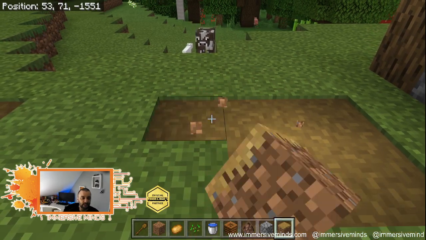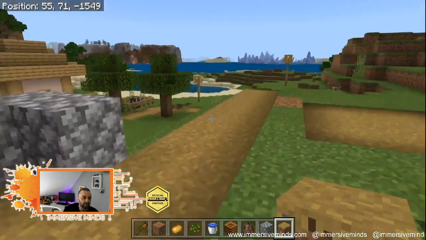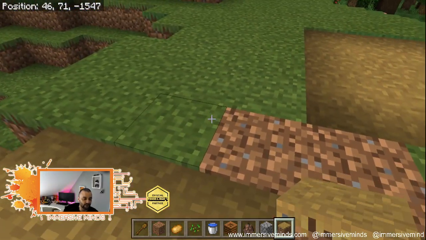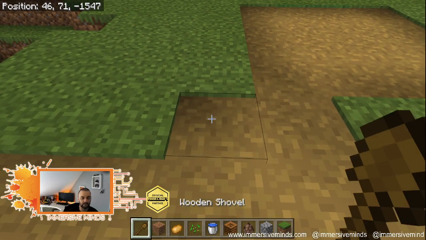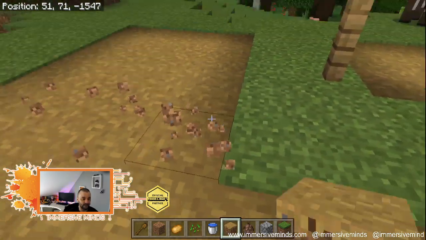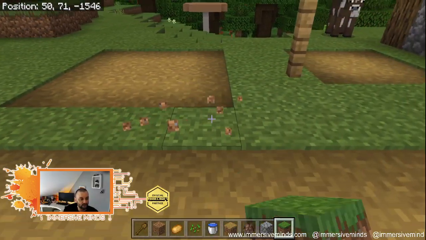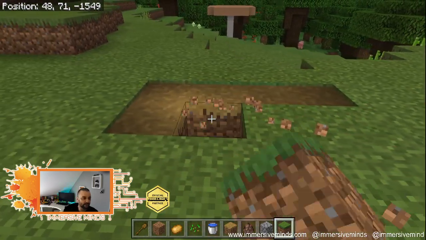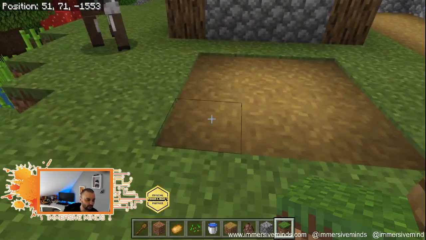Technically the shovel's the easiest way of doing it, but if you want to build specifically, instead of saying, right, I'm going to add grass there, then go to the shovel and make them, you can just say, actually, I want to do it manually like that. So it really depends what you're trying to do. But what I want to do is turn this into a little farm over here. Now, going back to our farm principles, we're going to try different crops and show you how this works.